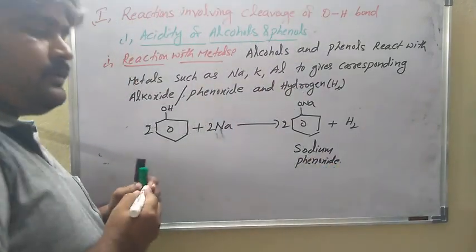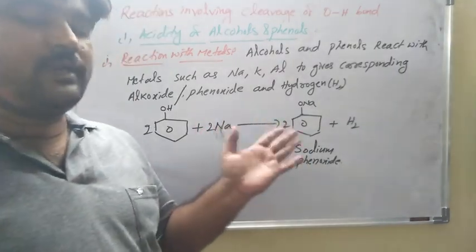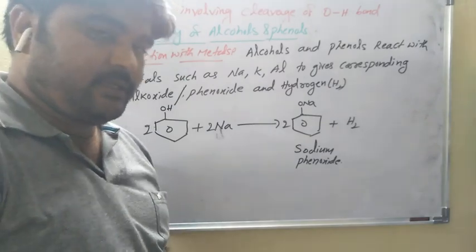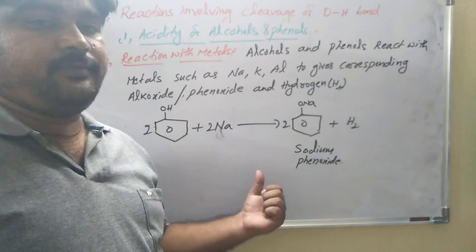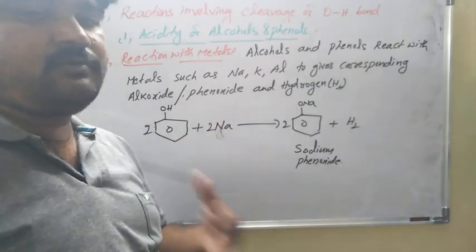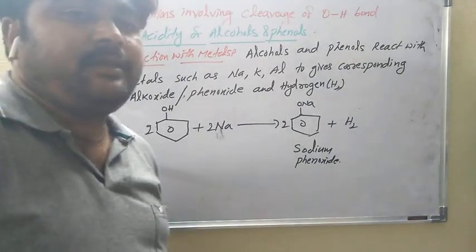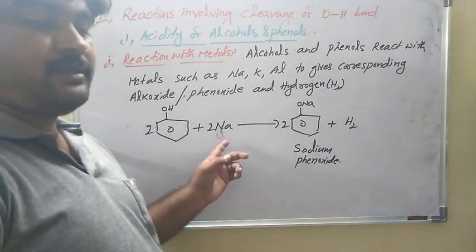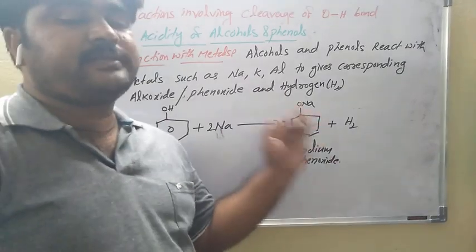Whenever alcohols or phenols react with metals such as lithium, sodium, potassium, and aluminium, they give the corresponding alkoxide and phenoxide. So these reactions explain their acidic nature. Why? Because, as you already know, first year group elements have basic nature. Alkali or alkaline means it has basic nature. That's why it reacts with alcohols and gives the corresponding alkoxide and phenoxide.